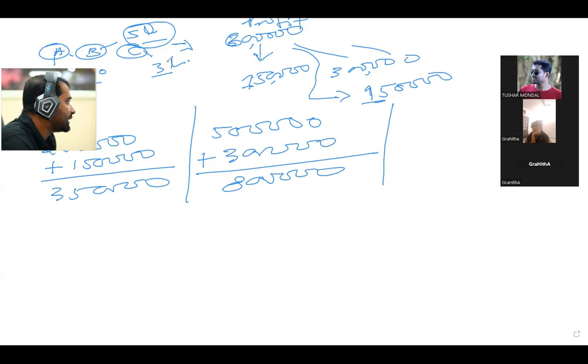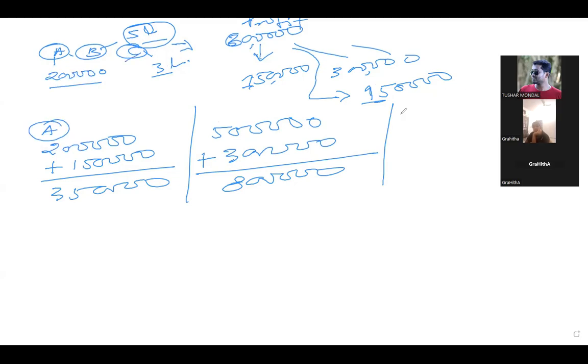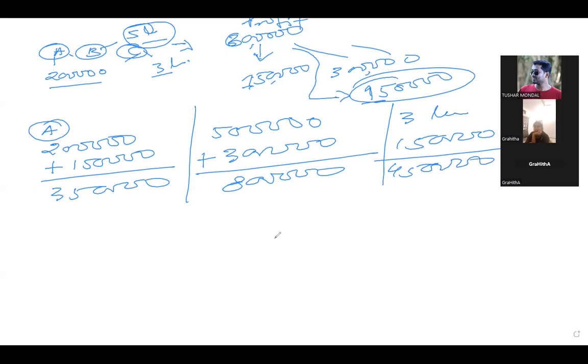And C's account was 3 lakh, and 1 lakh 50,000 is added, that is 4 lakh 50,000. Correct or not? Yes, sir. It is fine up to this.